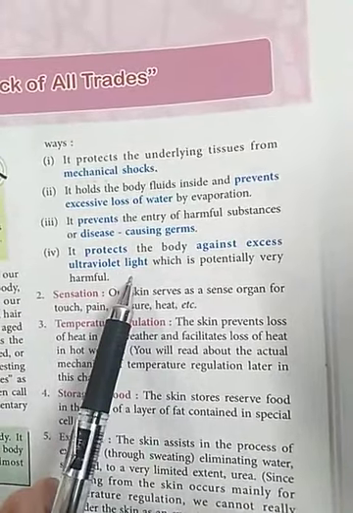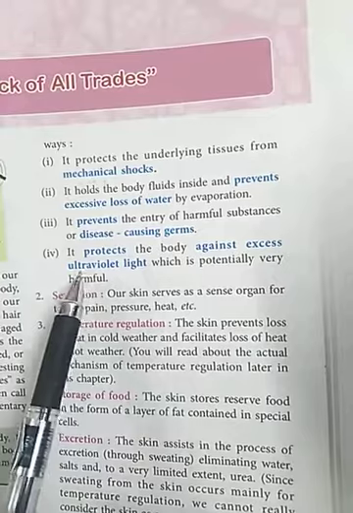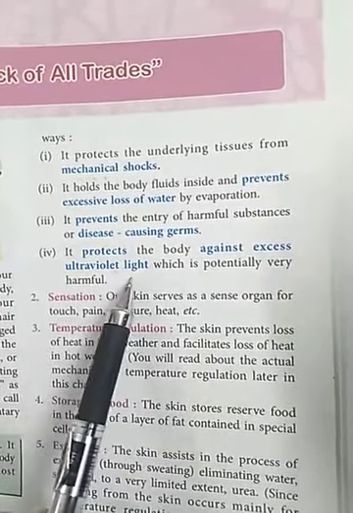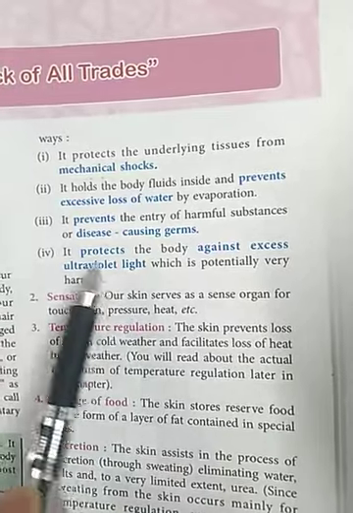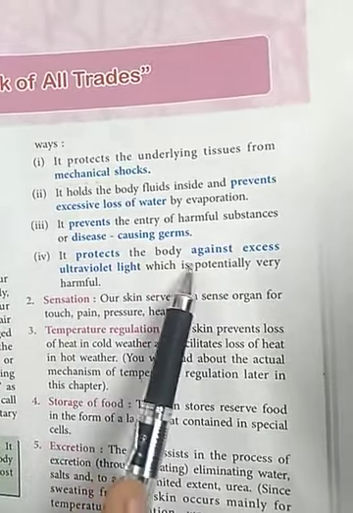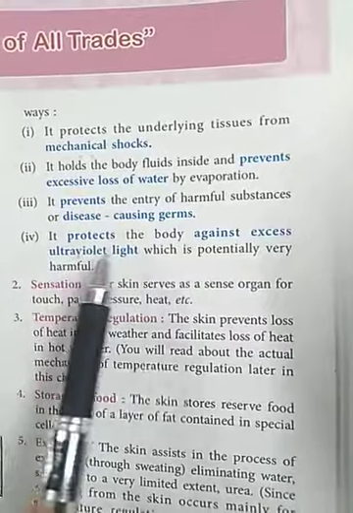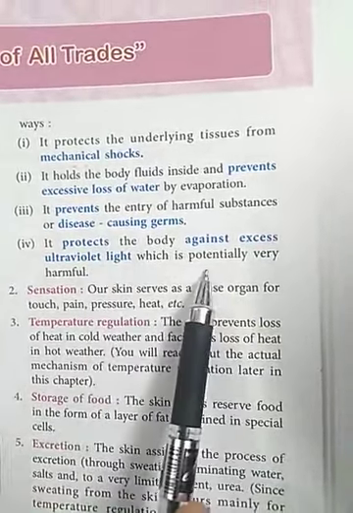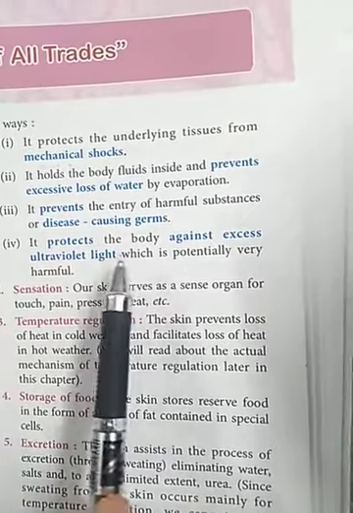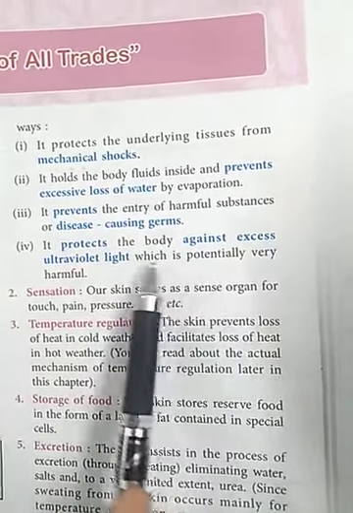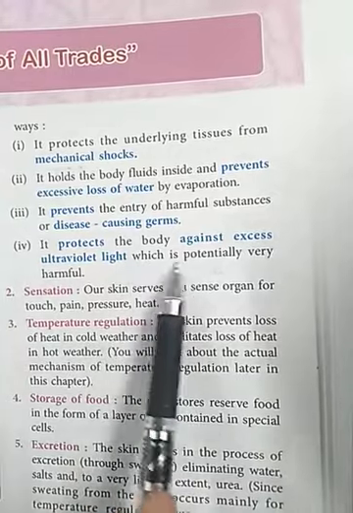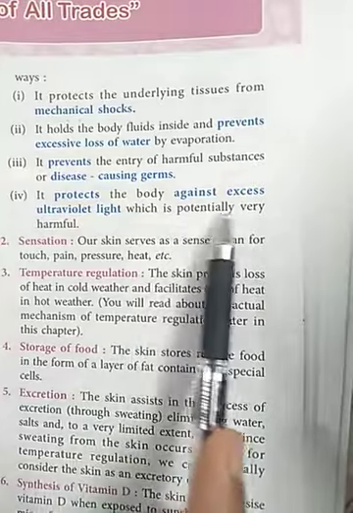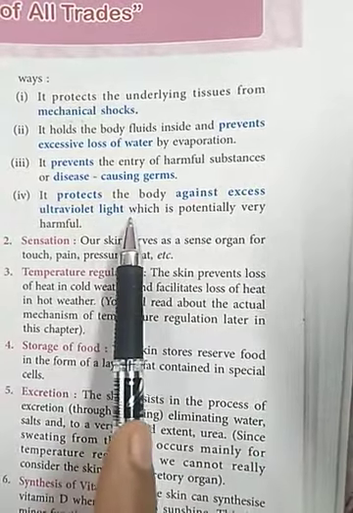And dear students, you know that the ultraviolet light present in the sun rays is very harmful to us, because if there is no layer of skin upon our body, then these UV rays can directly reach the internal parts of our body, and in this way we will suffer from many diseases like skin cancer and other skin problems. So skin protects the body against excess ultraviolet light.